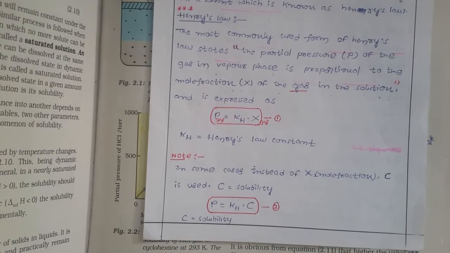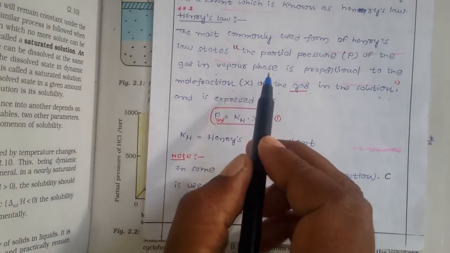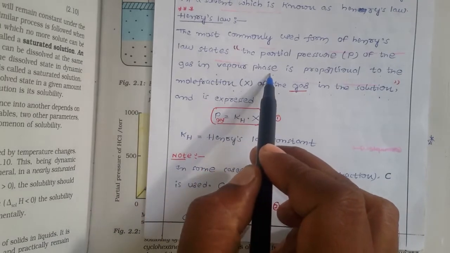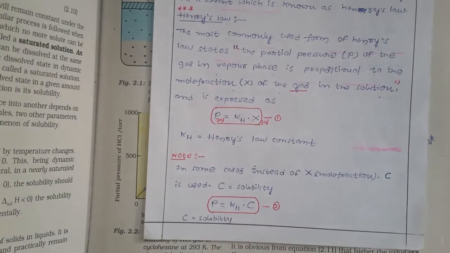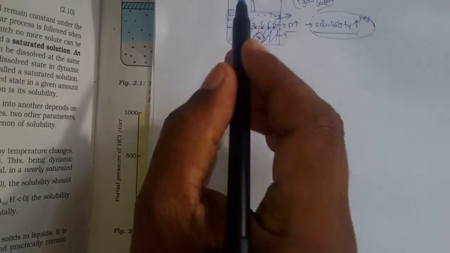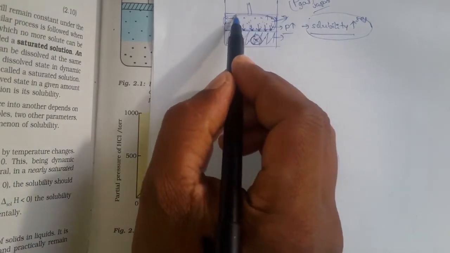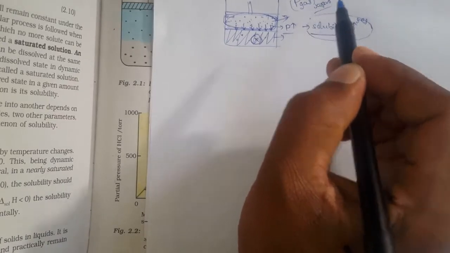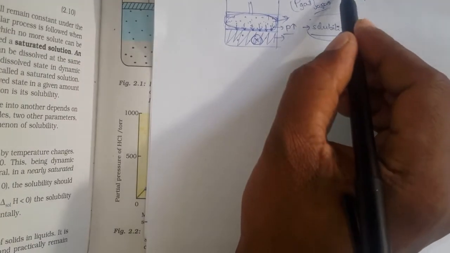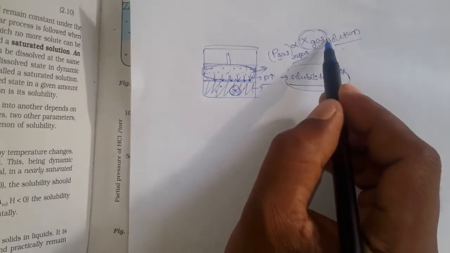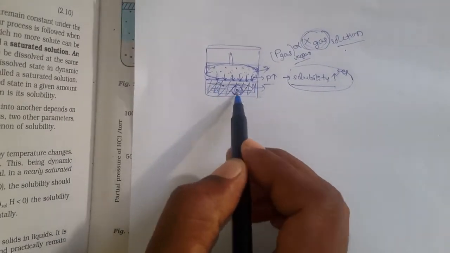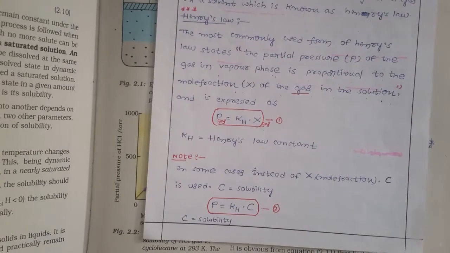So here it is very important to say the partial pressure of that gas in the vapor phase. Vapor phase means here it is in the vapor phase. So that partial pressure is directly proportional to the mole fraction of that gas in this solution. This is very, very important.